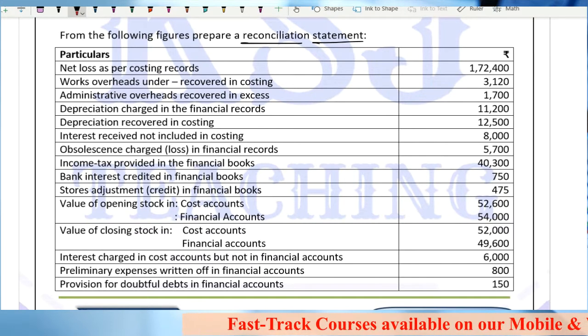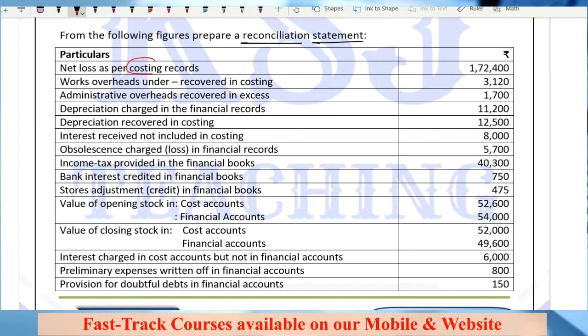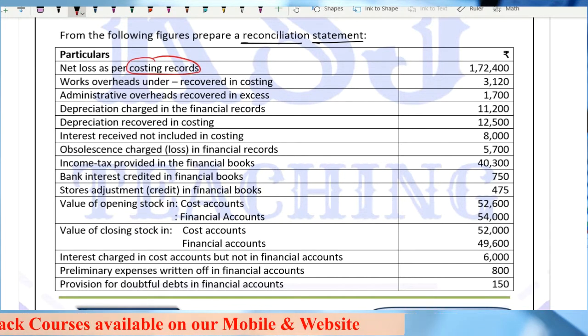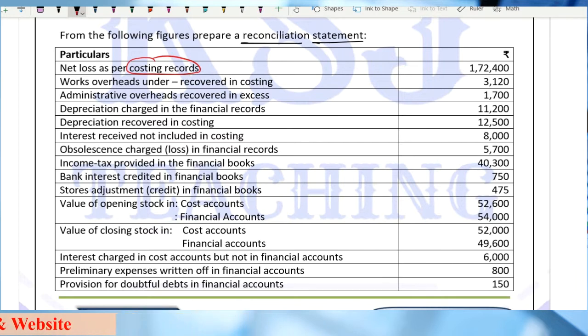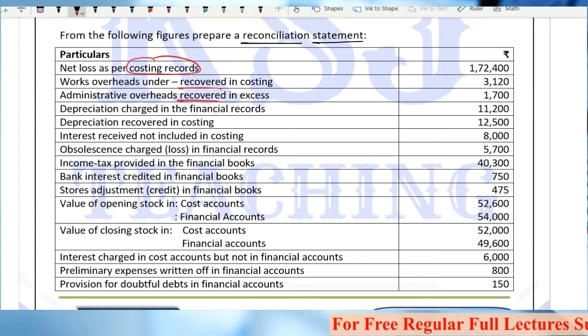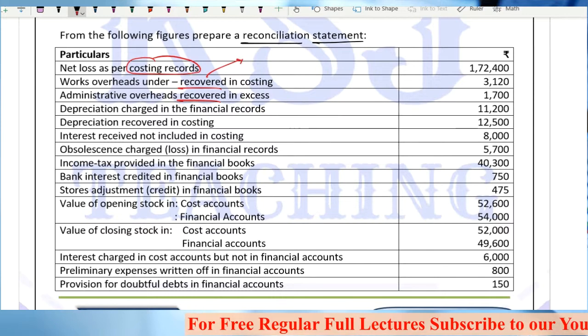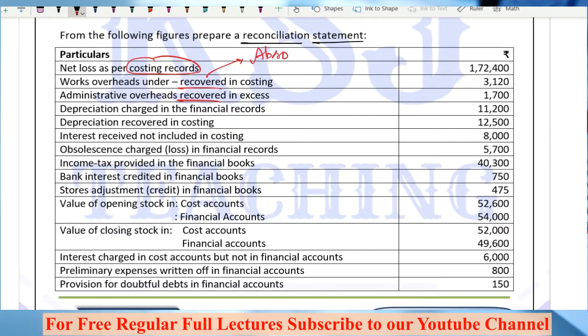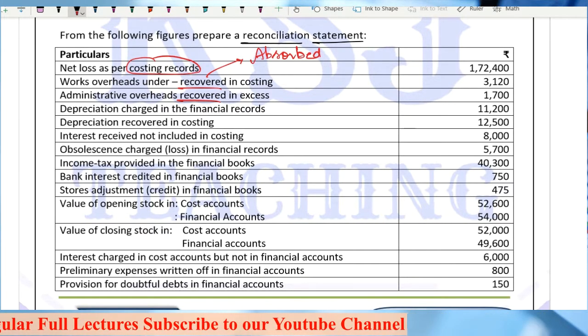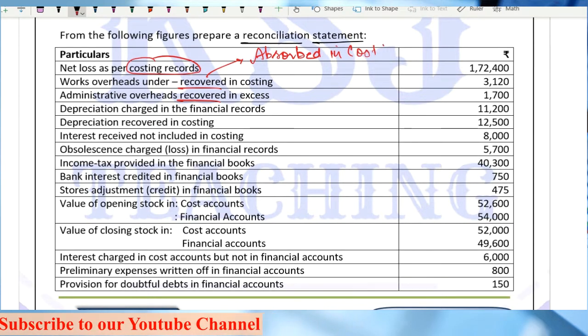Now, the information is given. Net loss as per costing records is given to us. Works overhead under recovered in the costing, administrative overheads recovered in excess. What is the meaning of recovered, sir? If it is given recovered, it means absorbed, and absorption is done where? Absorbed in cost accounts. Great, sir.